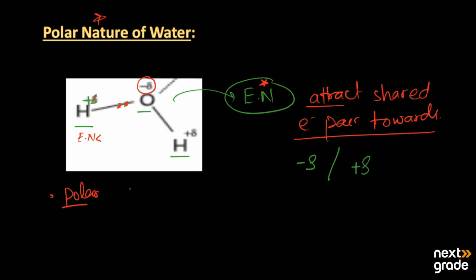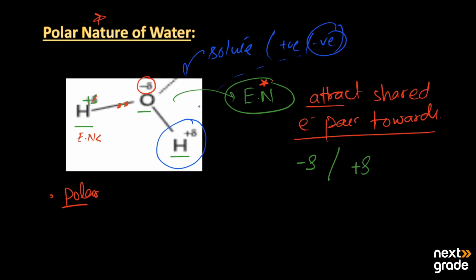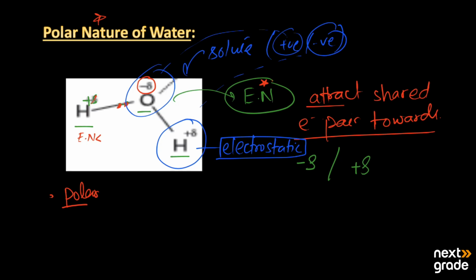When we add any solute to it, the solute particles also have a positive and a negative end. Its positive end will attract the negative end of the molecule, and the negative end will be attracted by the positive end, and in turn an electrostatic force of attraction will be created. The electrostatic force of attraction is the force of attraction created between the positive end and the negative end of molecules.